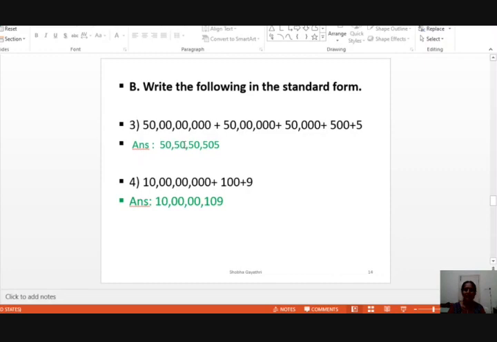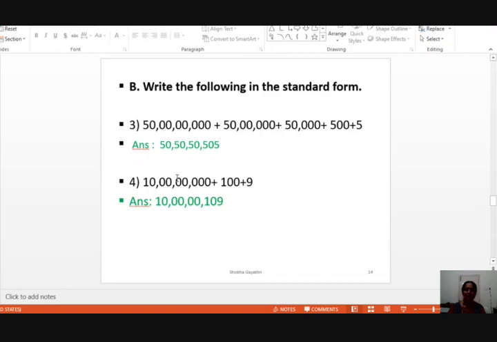Lakhs place is 0, nothing is mentioned. Next number is 50,000. Write 5 in the 10,000s place. The 1000s place is 0, nothing is mentioned. Next 500. The 100s place is 5. The 10s place is 0 once again, nothing is mentioned in the expanded form. Write 5 in the units place.